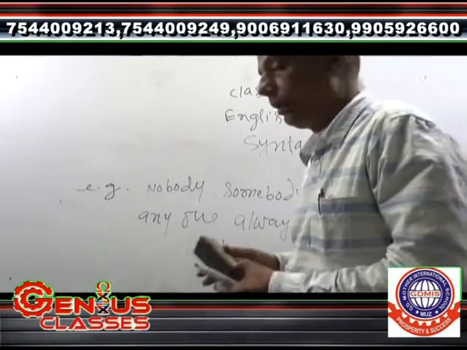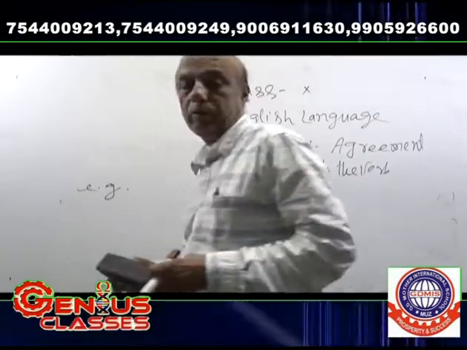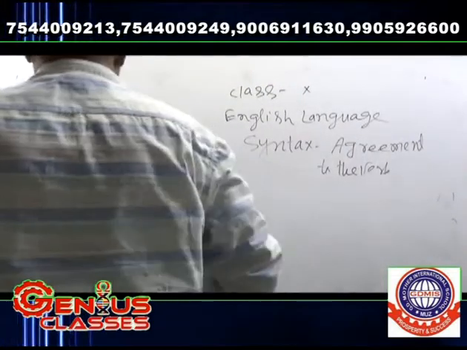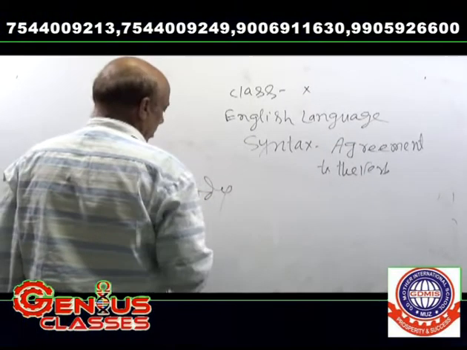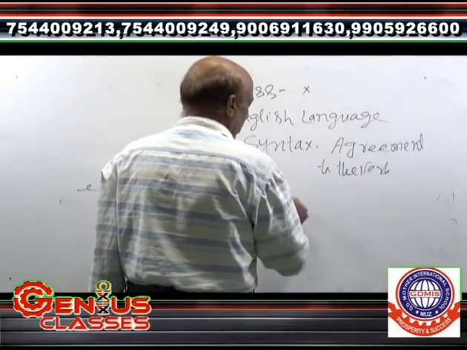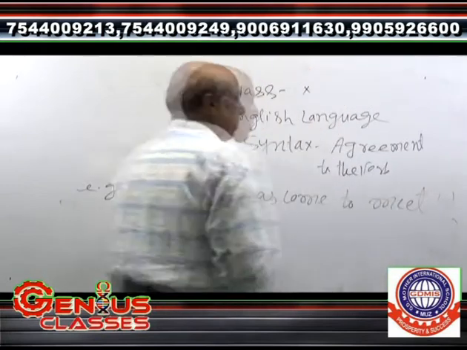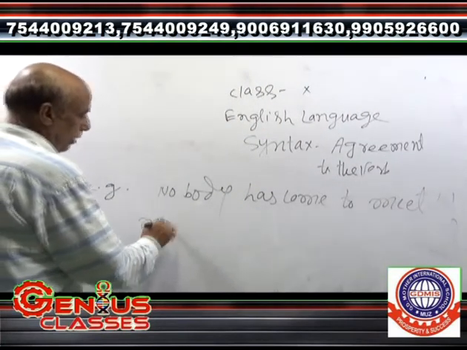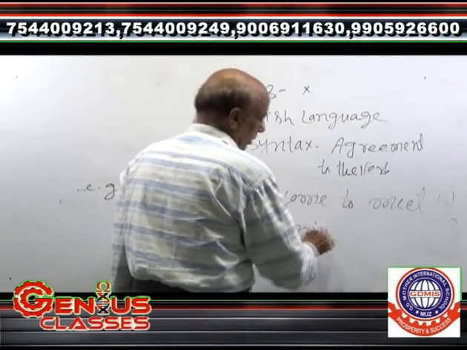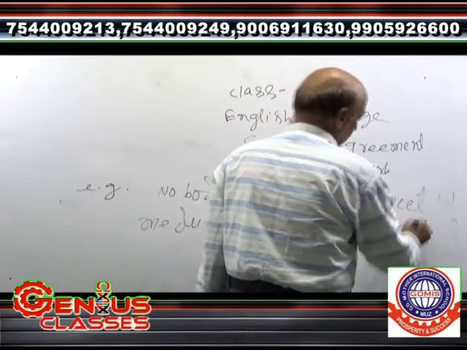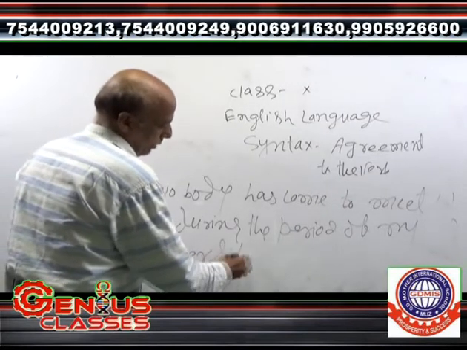As for example, it can be said, nobody has come to meet me during the period of my university, during the period of my adversity.